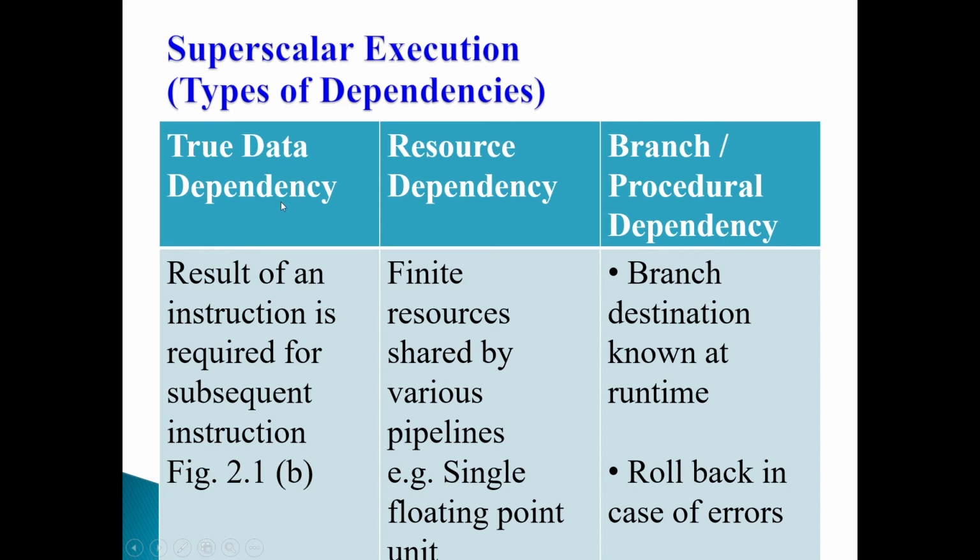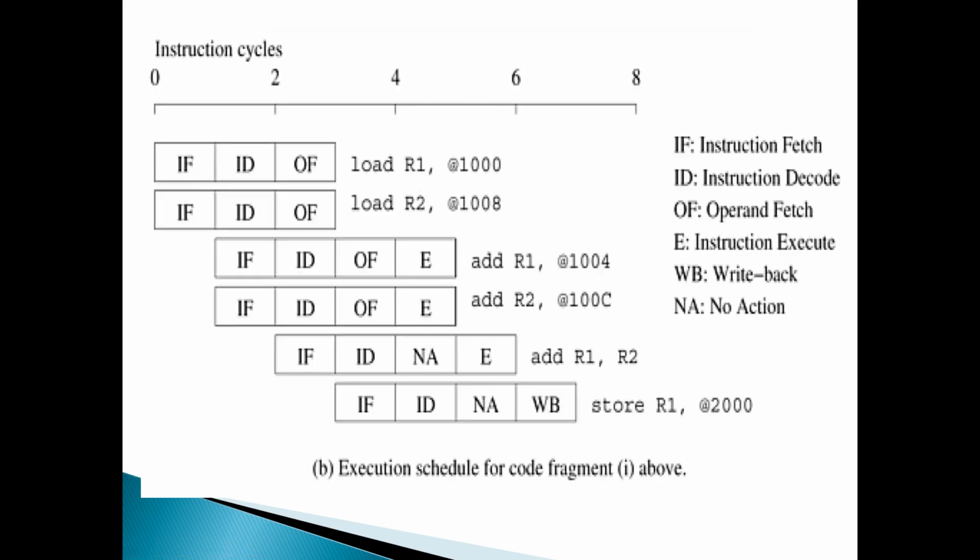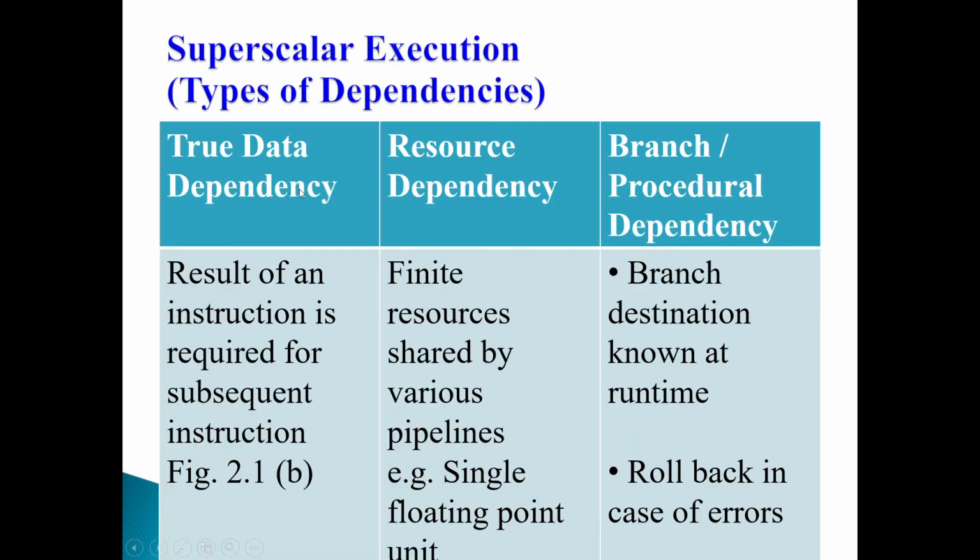True data dependency, just now we had seen. The result of an instruction is required for the subsequent instruction. In any code fragment you can find this, where the result of the fifth is required in the execution of the sixth. So it is called true data dependency.